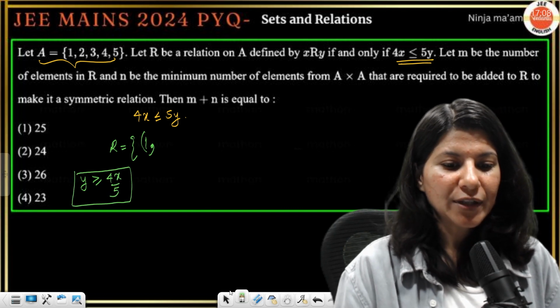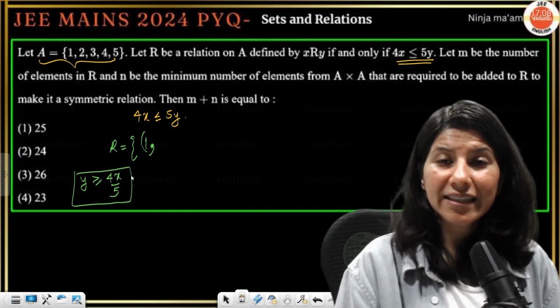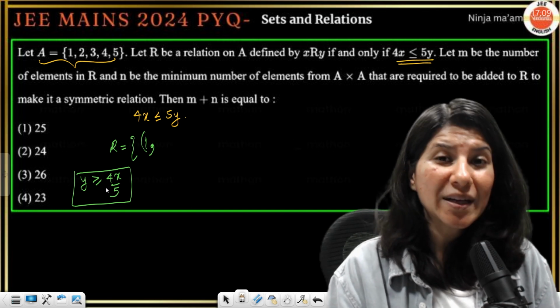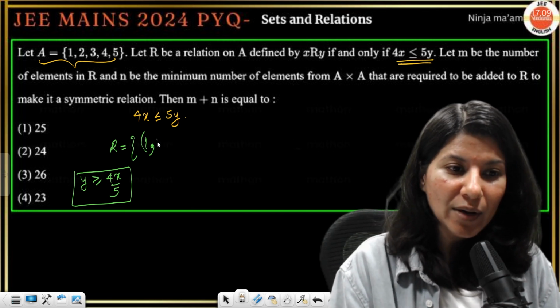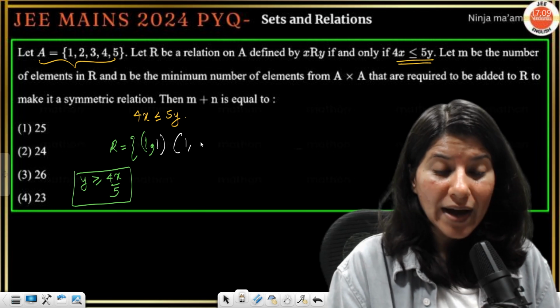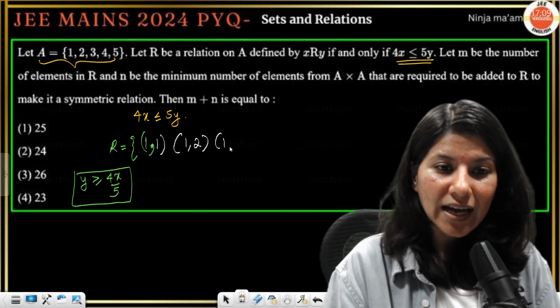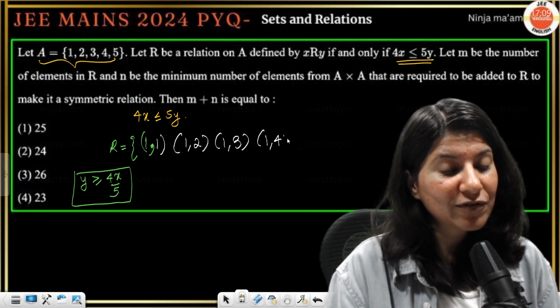Perfect. You put x equals 1 in this inequality and tell me. So ma'am, y should be greater than or equal to 4 by 5. That means y can be 1, y can be 2, y can be 3, y can be 4, y can be 5.